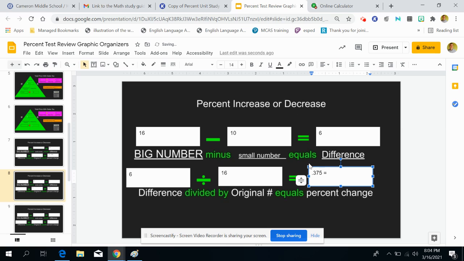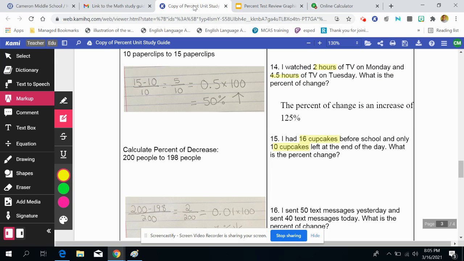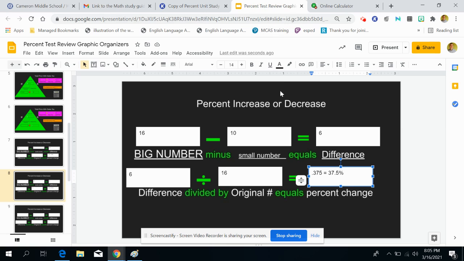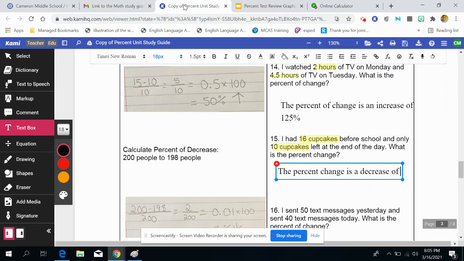I now just need to convert this decimal into a percent, and I'll have my answer. So I need to move my decimal point 2 jumps to the right. When I do that, I will end up with 37.5%. Now we go back to our study guide, and I'm going to answer question 15. The percent change is a decrease of, oh my gosh, I have to look again, my memory, 37.5%.